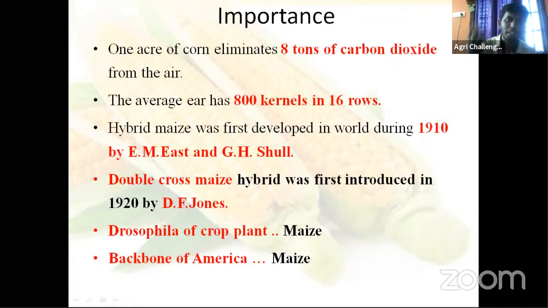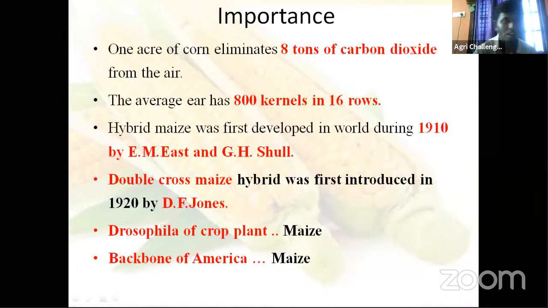It removes 8 tons of carbon dioxide from the atmosphere and converts that carbon dioxide into carbohydrates, proteins and all those things. This process is called carbon sequestration.